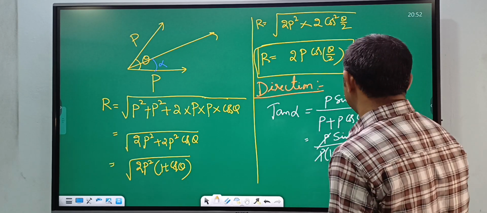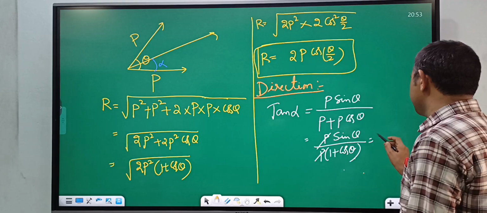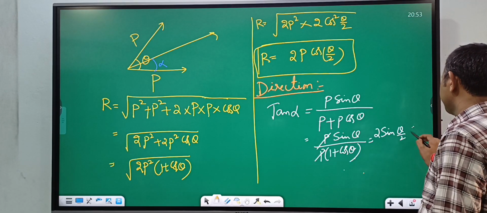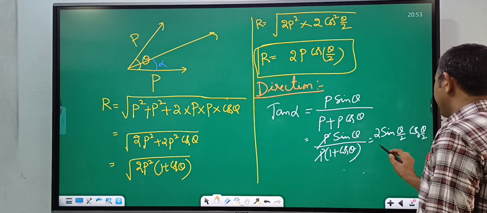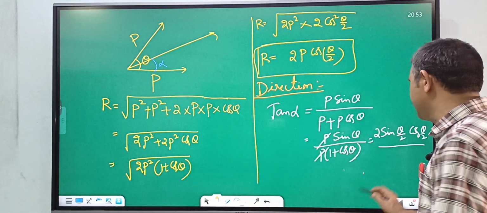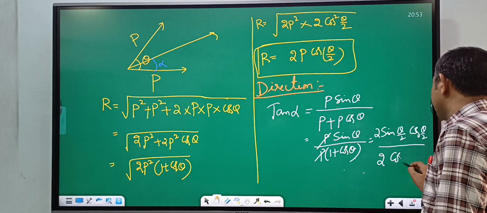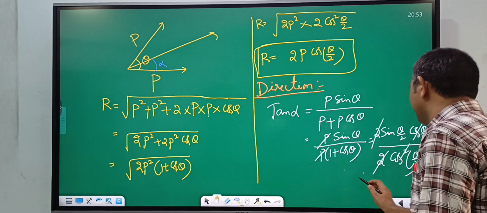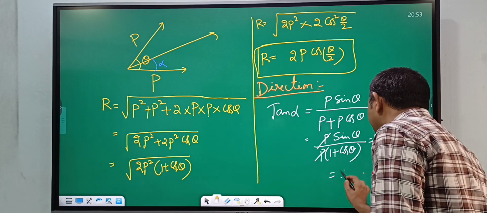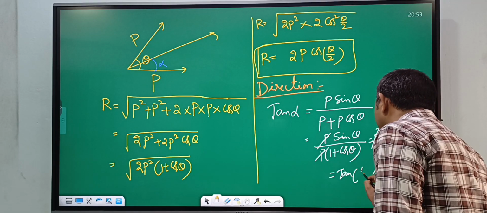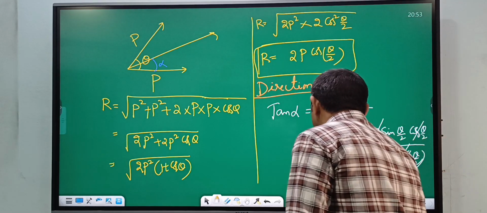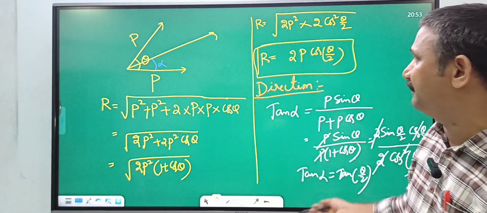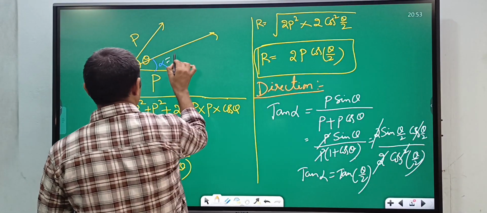P and P cancel. Sin theta formula is 2 sin theta by 2 cos theta by 2, and 1 plus cos theta formula is 2 cos square theta by 2. So the 2 cancels, cos theta by 2 cancels. That is tan theta by 2. So tan alpha is equal to tan theta by 2. What is the value of alpha? Alpha is equal to theta by 2.